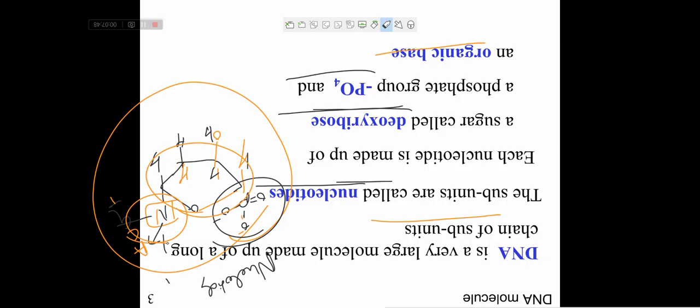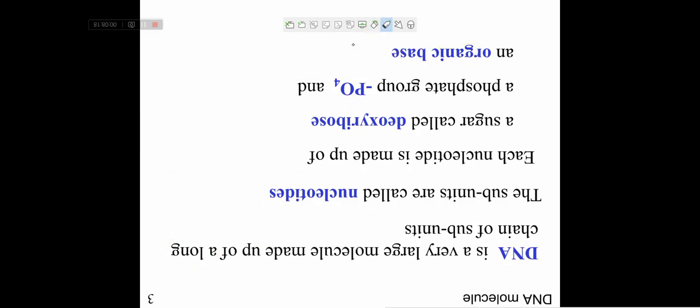How will the chain be formed? This phosphate group reacts with the hydroxyl group of another ribose sugar, and like this a polymer chain will be formed. And this nitrogenous base will form hydrogen bonds in parallel with another DNA strand. Clear? So, ribose and deoxyribose.